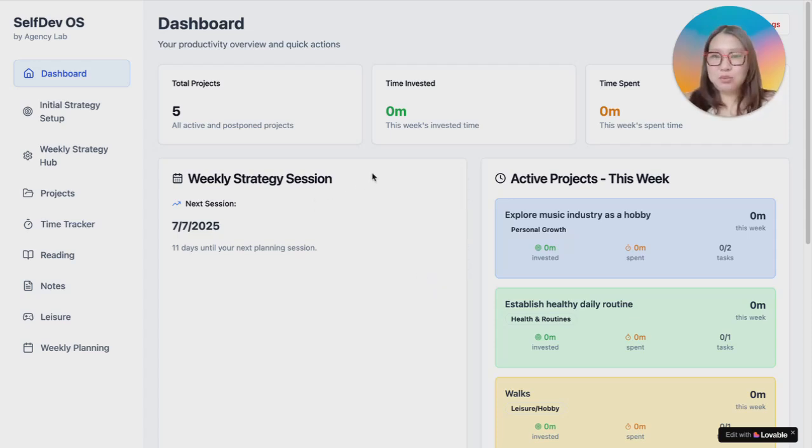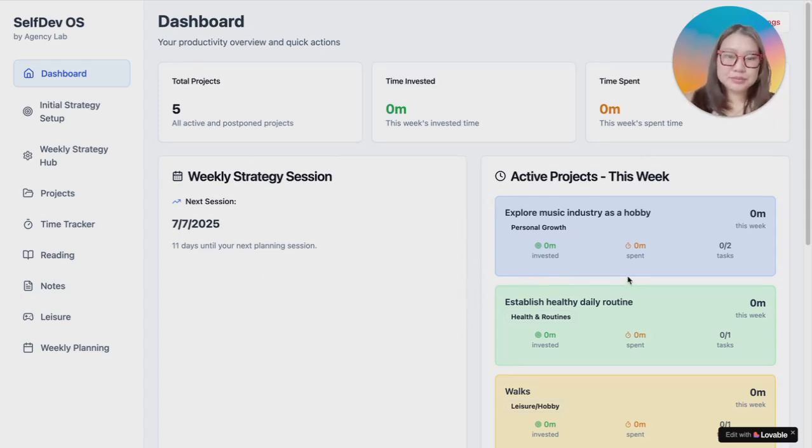So let's start on the dashboard. Here Thomas gets a simple, focused overview of how many projects he's currently working on, how much time he's invested this week, how much time he spent this week, when his next strategy session is scheduled, and his completed tasks and time metrics for each project this week.